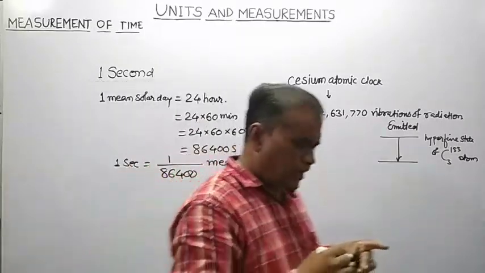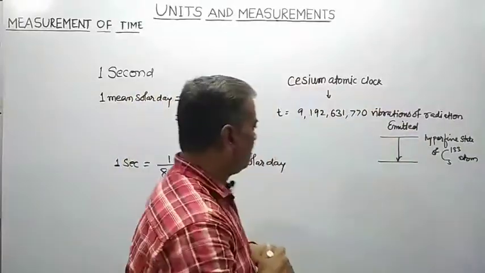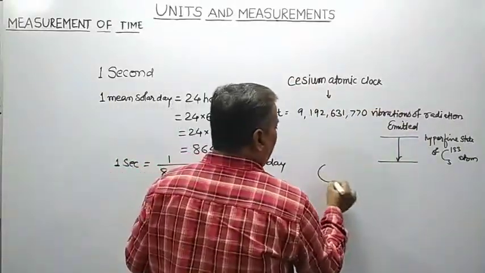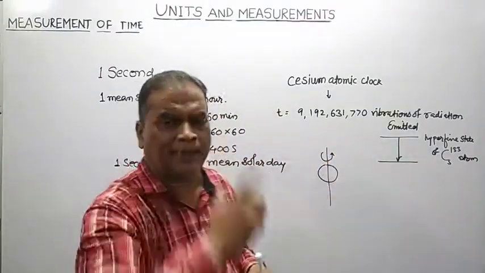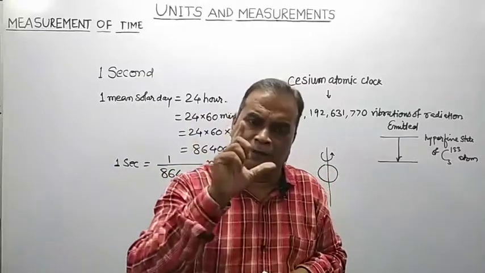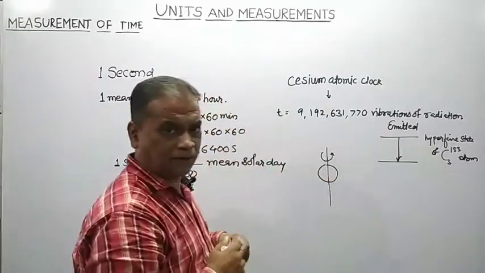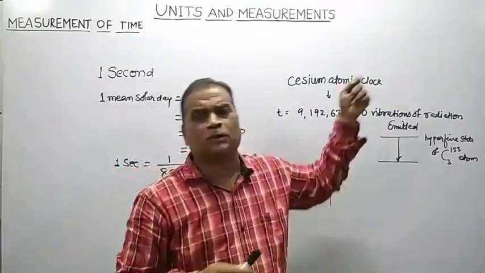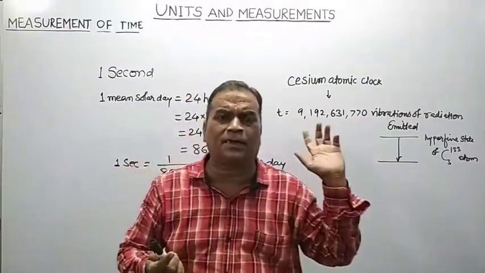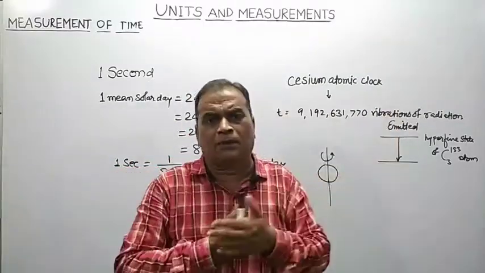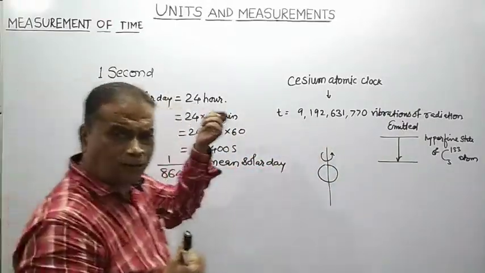Remember, up till now there is no problem in the measurement of second, because our planet Earth is rotating about its own axis with a uniform angular velocity. But nowadays it is observed that Earth is slowing down. The rotation of Earth about its axis is slowing down, due to which there occurs a variation in the value of the mean solar day.